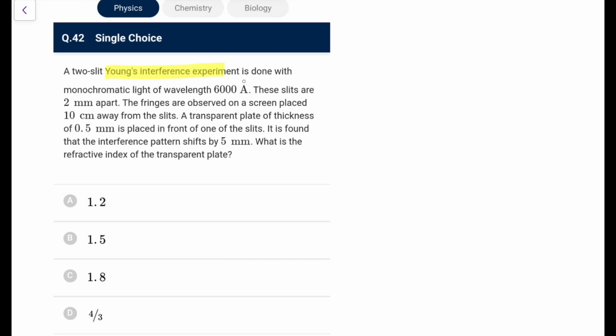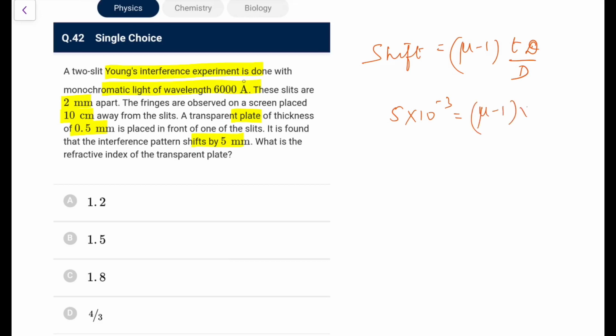Next. A two slit YDSE experiment is done with monochromatic light of 6000. These slits are 2 mm apart. Fringes are on a screen 10 cm away. A transparent plate of thickness 0.5 mm is placed. It is found that the interference pattern shifts by 5 mm. What is the refractive index? So you directly remember everything. Shift is (mu minus 1) into t by d. So shift is given as 5 into 10 to the power minus 3. So mu you have to calculate.